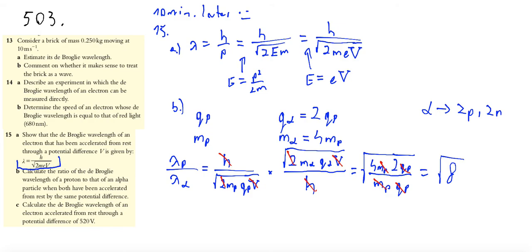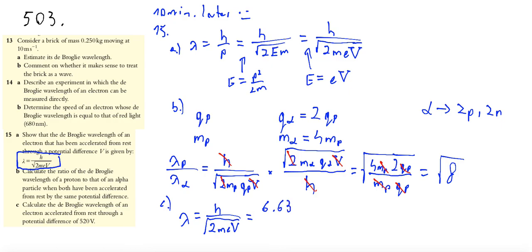Okay, and C. Calculate the de Broglie wavelength of an electron accelerated from rest through a potential difference of 520 volts. So we can use this equation directly. This is h over the root of 2 mass charge V. All is given.